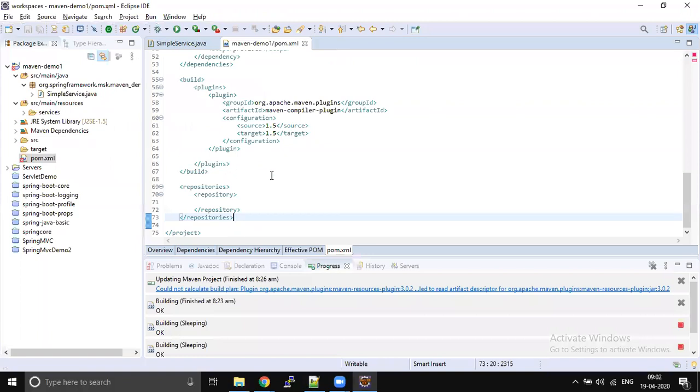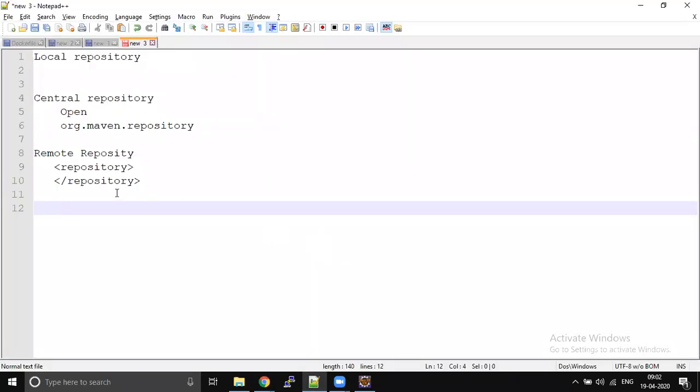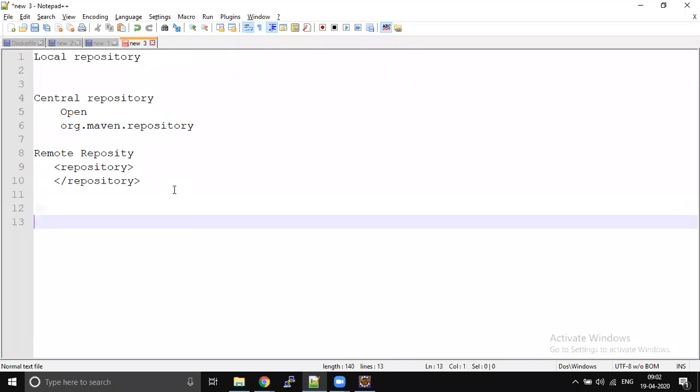The next important thing is settings.xml. Why do we need this settings.xml file? For example, in your organization, especially your group, we will have so many groups, right? In your group, you are writing some 100 Maven projects.